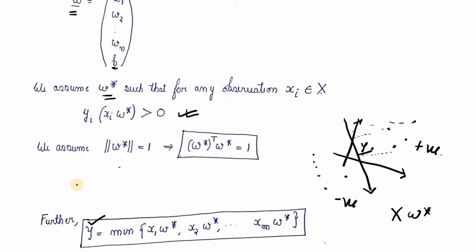We will try to find out the minimum value out of it. This is going to be a scalar constant only, because x1 will be of dimension 1 cross n plus 1, because we have n features and one term is for bias, and w star is of order n plus 1 cross 1.